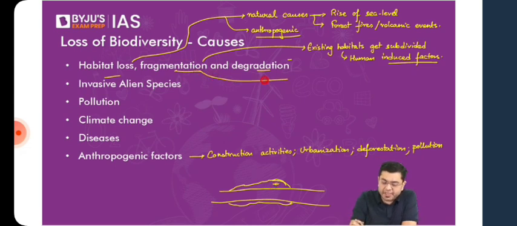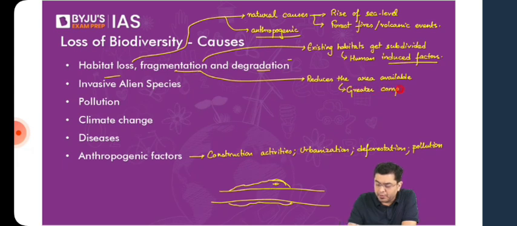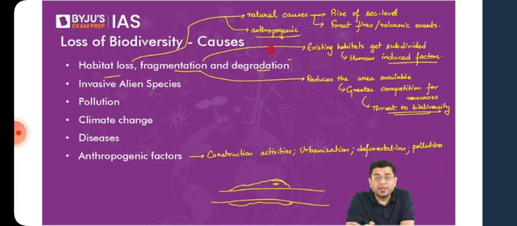So when we say fragmentation, it reduces the area available. When the area available reduces, as a consequence we have greater competition for resources, and that will lead to a threat to biodiversity. That is the outcome of fragmentation.